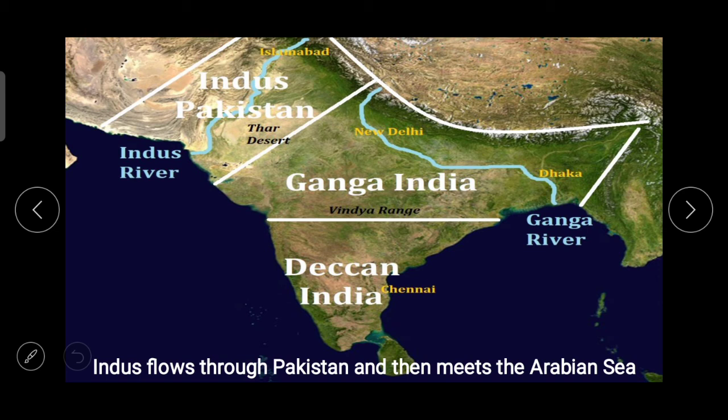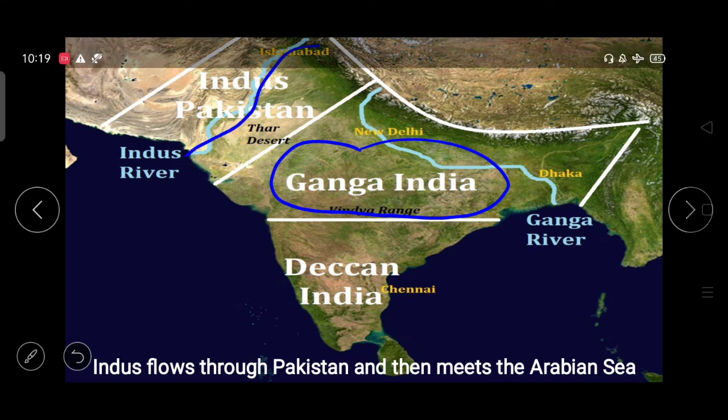A major tributary of river Sindhu, the Satluj, originates near Mansarovar and flows westwards. Now here the river Ganga, you can see here Ganga, here Indus river this way.